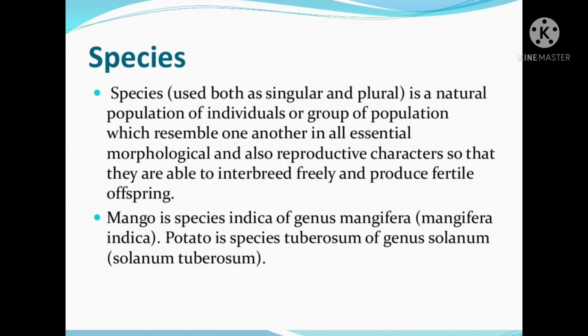Species is used both as singular and plural. Species is a natural population of individuals, a group of populations which resemble one another in all essential morphological and also reproductive characters, so that they are able to interbreed freely and produce fertile offspring. Mango is the species indica of genus Mangifera: Mangifera indica. Potato is the species tuberosum of genus Solanum: Solanum tuberosum.